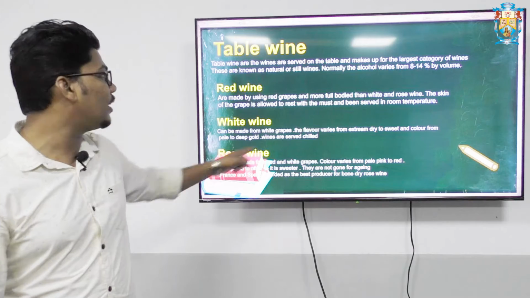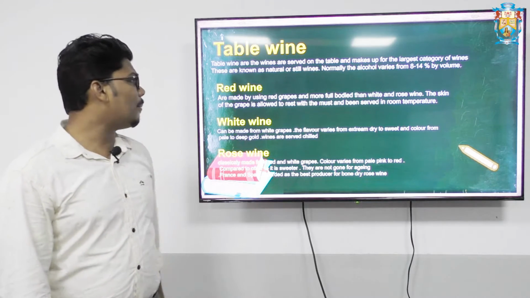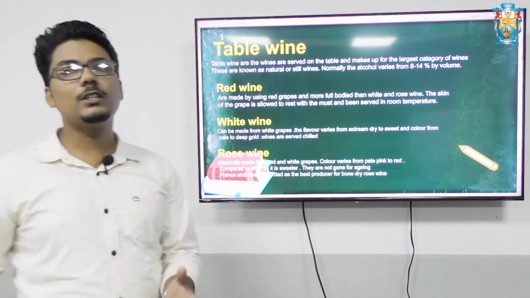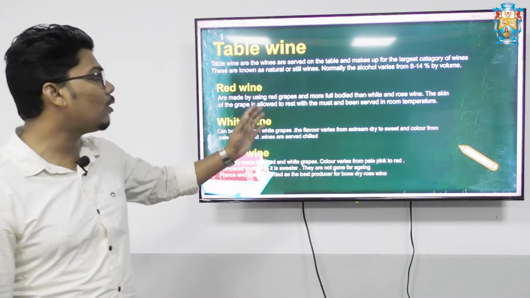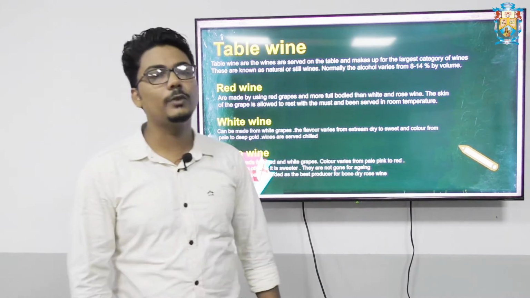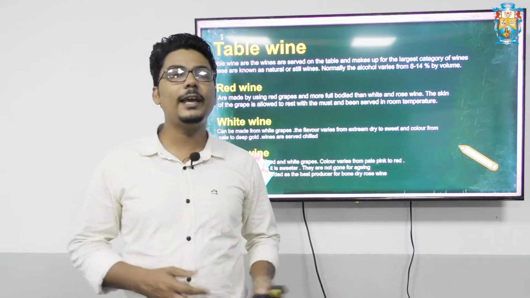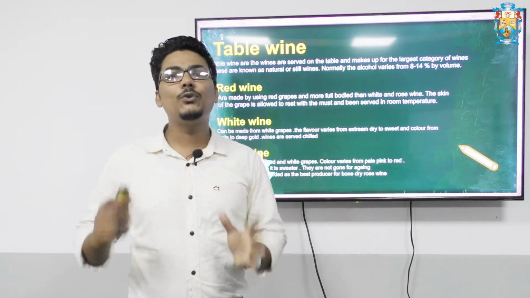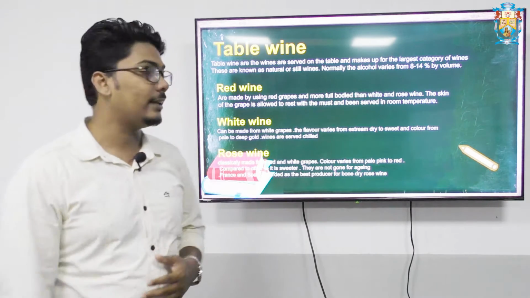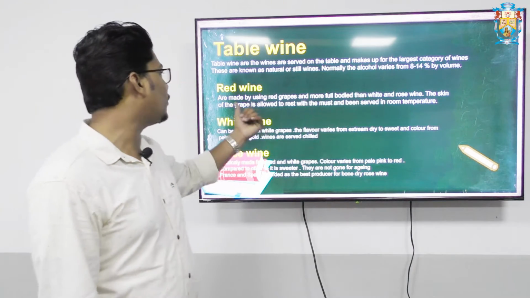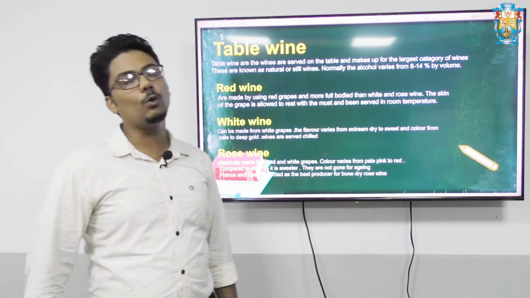Let us understand what a red wine is first of all. Red wines are made by using red grapes. Obviously, red wine can be prepared out of red grapes only, and it is more full bodied than white wine and rose wine. Red wines are richer and fuller bodied than white or pink or rose wines. The skin of the grape is allowed to rest with the must, and it is served at room temperature.